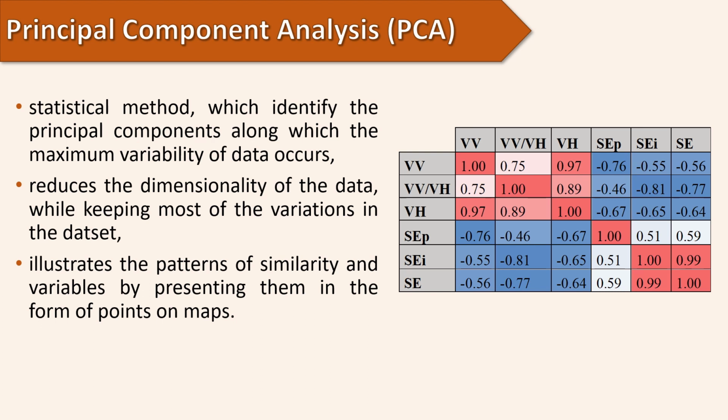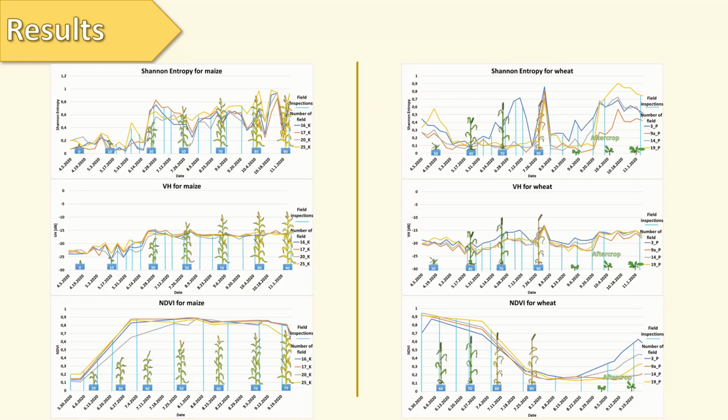Here we can observe the correlation matrix for Sentinel-1 derivatives. We can observe high correlation between various Shannon entropy components as well as between VH backscattering and the VV divided by VH ratio. The results of the calculations are presented in the form of graphs on which the information about the phenological stages of plants obtained during field inspections is also marked. This allowed us to relate the behavior of the indices to the situation that could have been observed in the field.